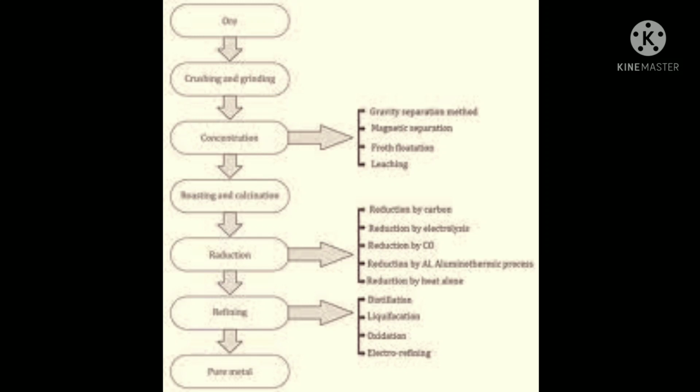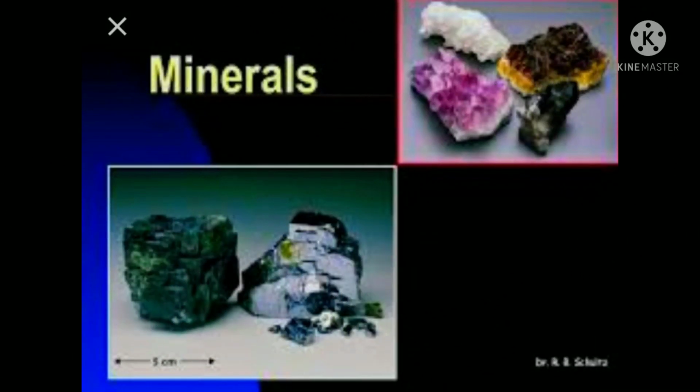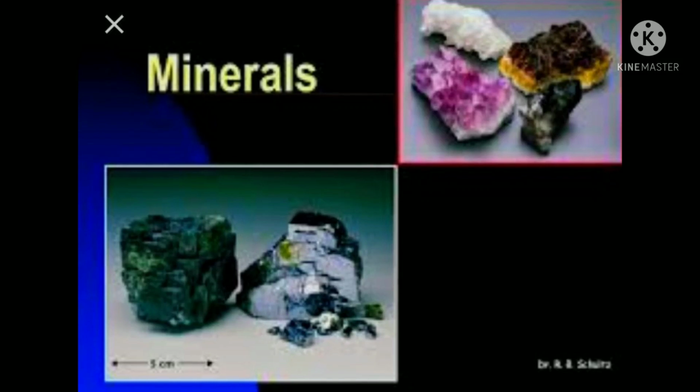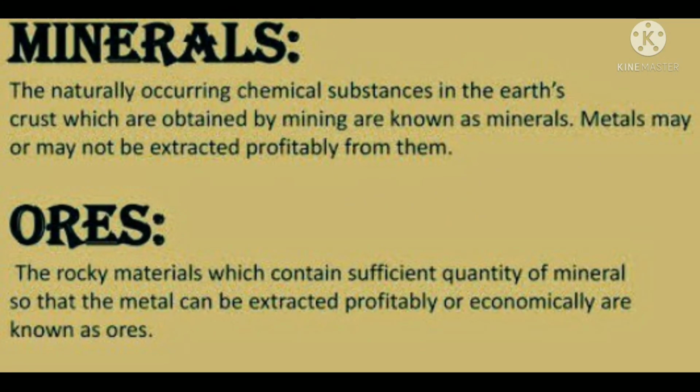Okay. The next we are going to learn about terminology. Terminology means some of the definitions or terms that are commonly used in metallurgy. First one is minerals. What are minerals? You know that minerals are naturally occurring substances under the earth crust. Under the earth, a mineral may be in the form of a single compound or it may be a complex mixture of various compounds of metals. Okay, so what is mineral?